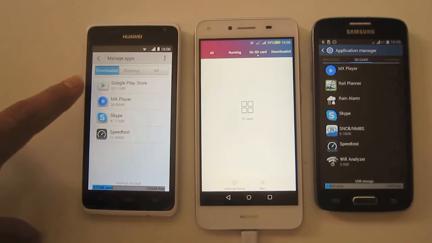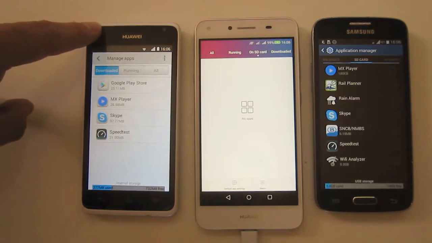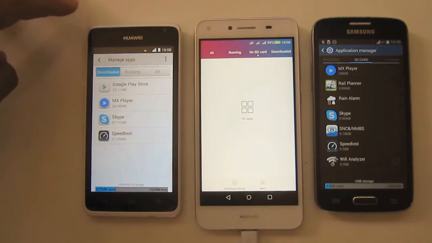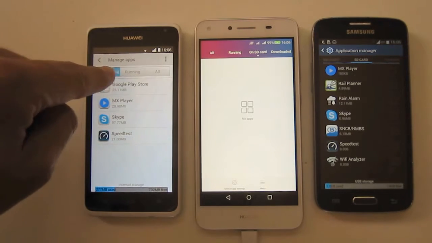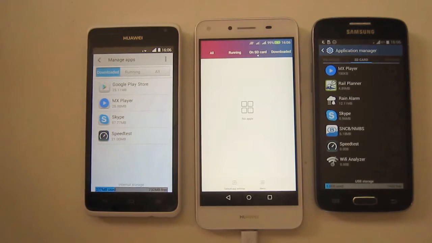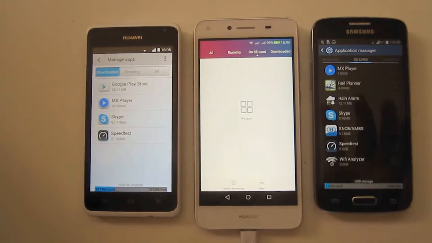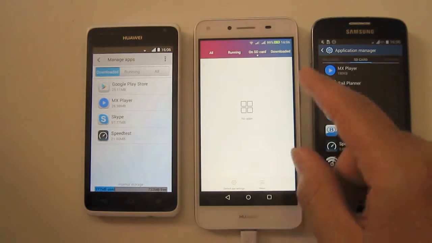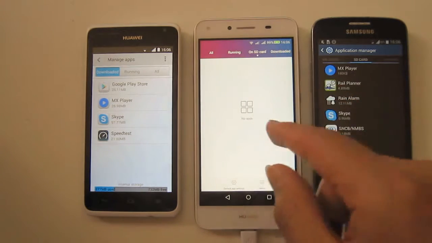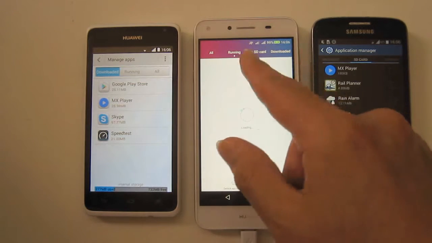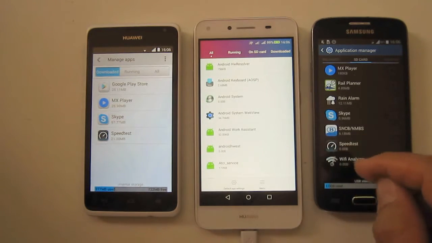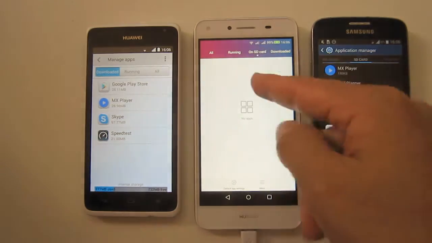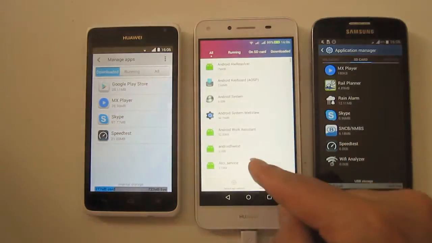Here with the older version of Huawei Y530, but the newest update for this phone, it's not even visible where it is. Okay, with the newer Android 5.1 and this Huawei Y5 version 2, it's already an upgrade that SD is visible.